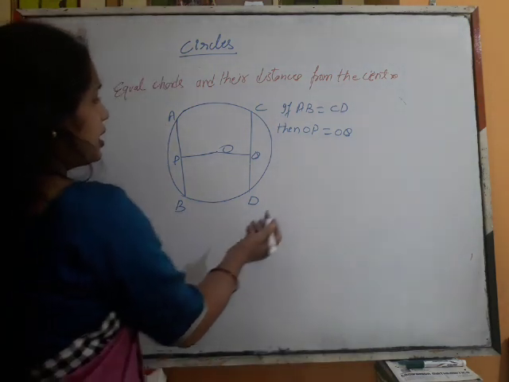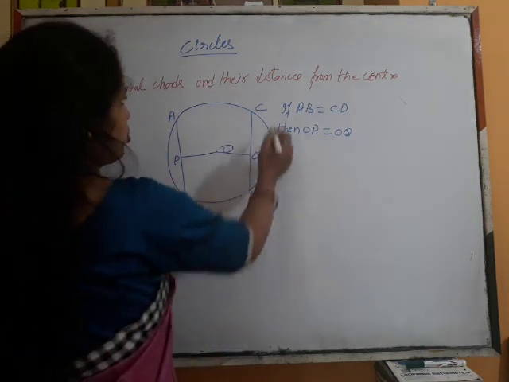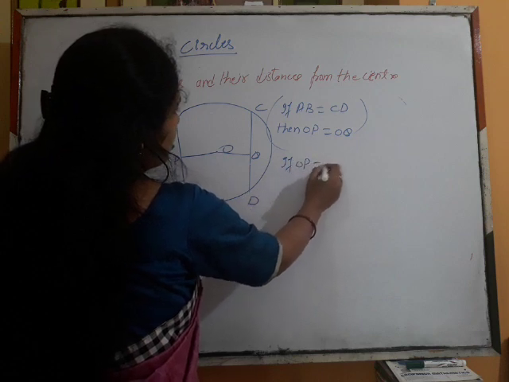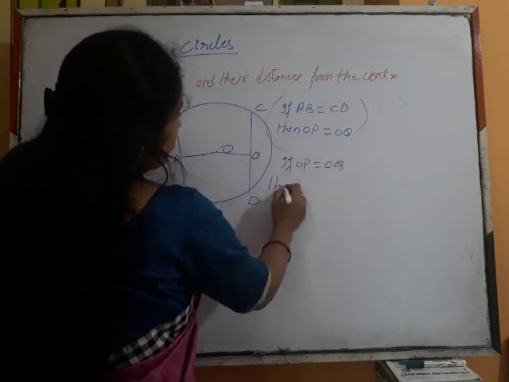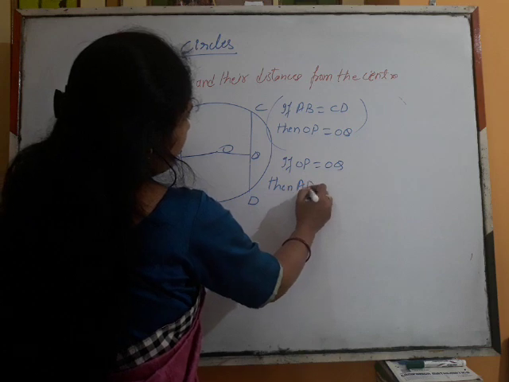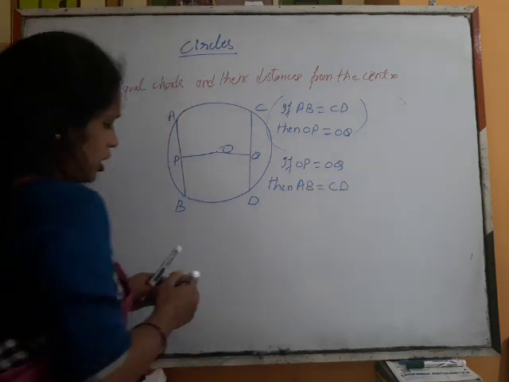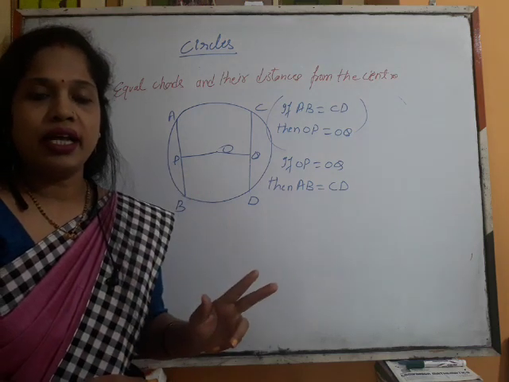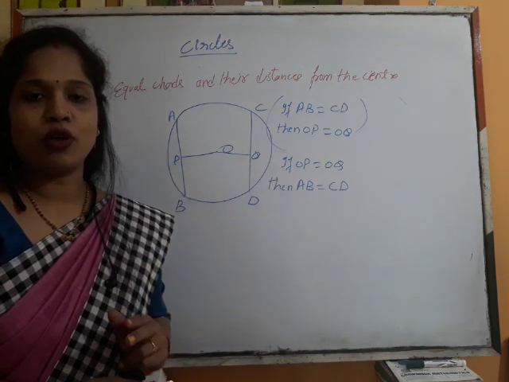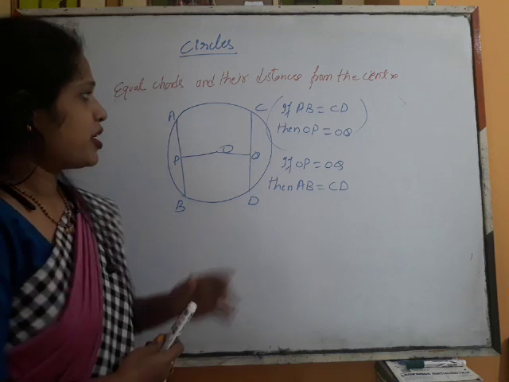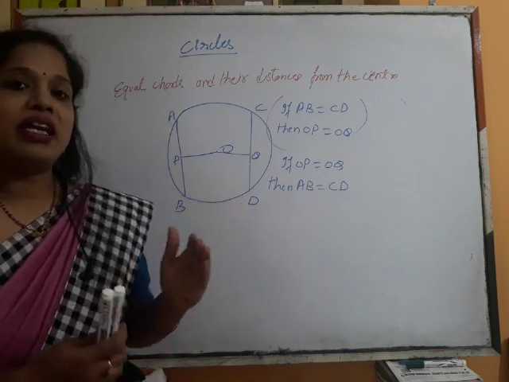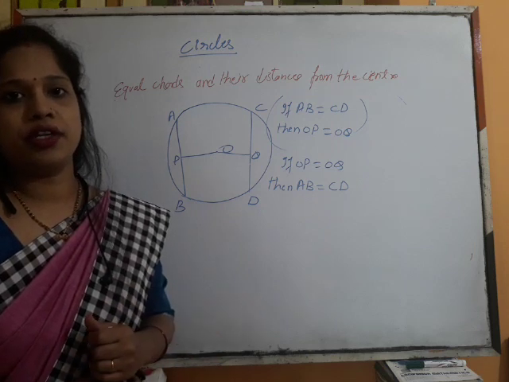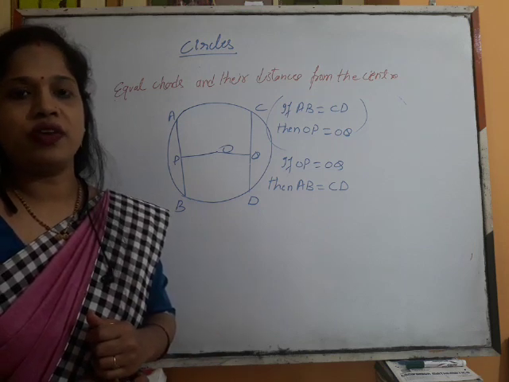This is the result, and the converse of it is also true. This is one part and the next part is: if OP is equal to OQ, then AB is equal to CD. So if the distances of two chords in a circle are equal, then definitely the lengths of the chords will also be equal. This result will give us many interesting questions and solutions that we will see in the next video, and exercise 10.4 also we will discuss. Thank you.